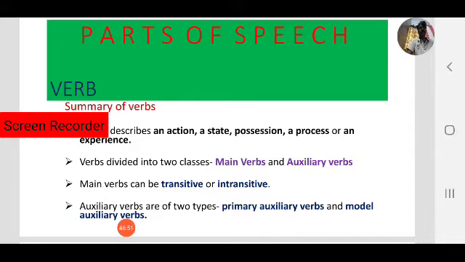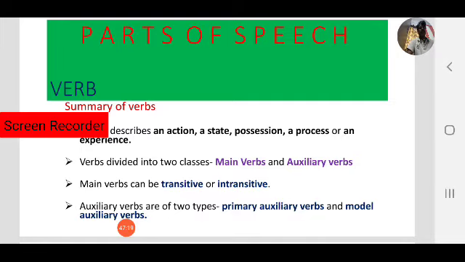Now coming to main verbs. Main verbs indicate action. As you know, we have seen a couple of examples. Based on them, main verbs can be transitive or intransitive. What is the difference between transitive and intransitive? Yes, transitive verbs can take an object. Intransitive verbs don't take an object. There is a difference between transitive and intransitive.